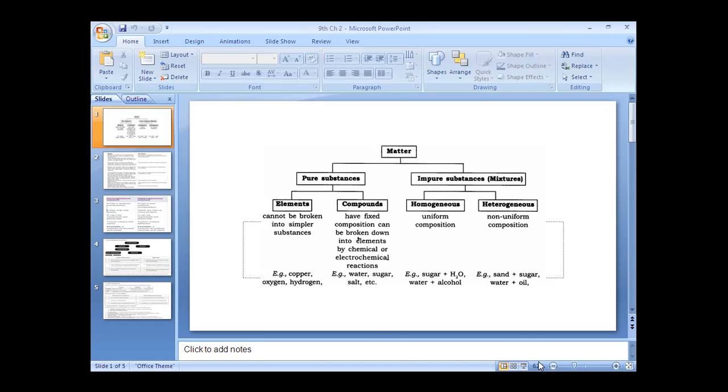With the exception of sodium, potassium, and mercury, most metals have high melting and boiling points, whereas non-metals have low melting and boiling points. Metals have high densities. Most metals have high tensile strength, whereas non-metals have low densities. So these are the differences between metals and non-metals.